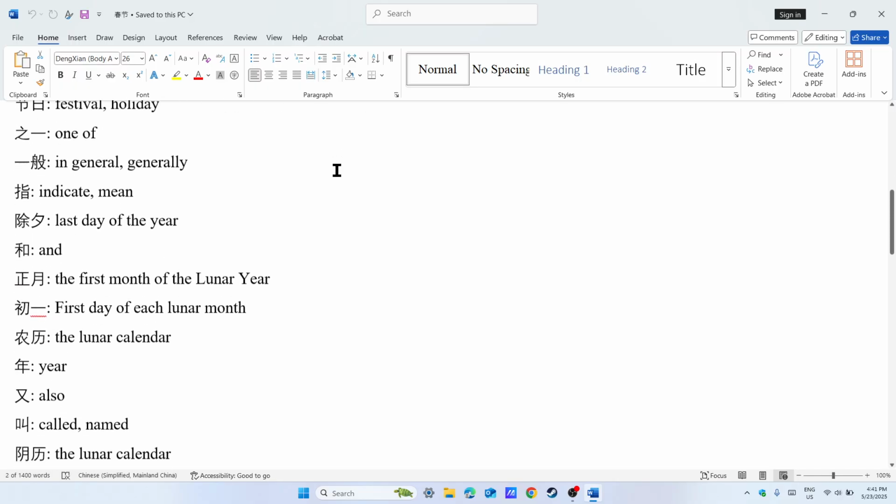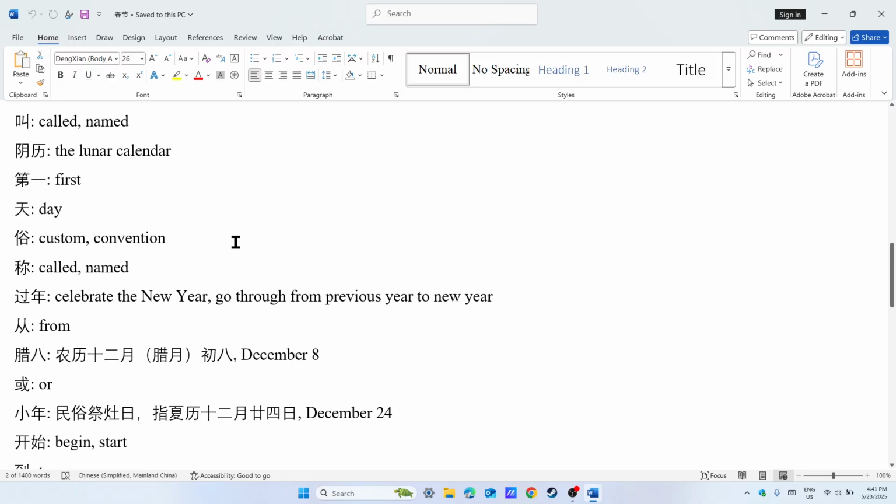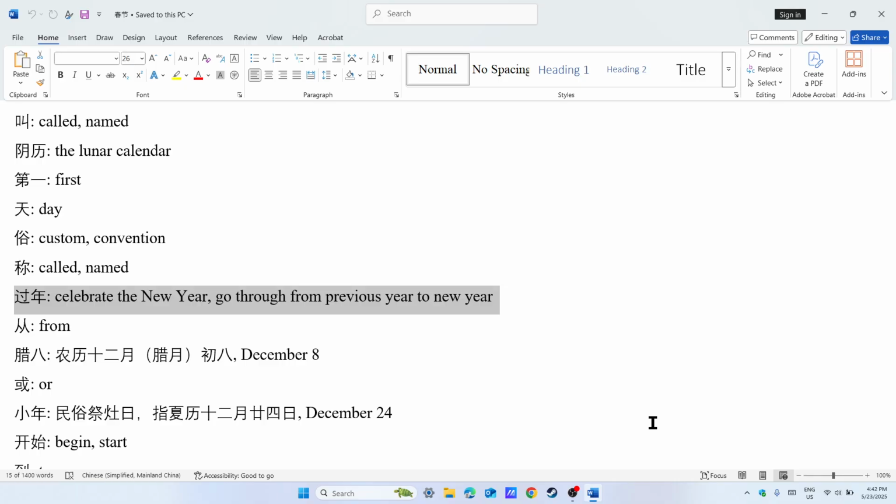Now let's see what 过年 is. 过年 means to celebrate the new year. It means going through from the previous year to the new year. So this is called 过年.